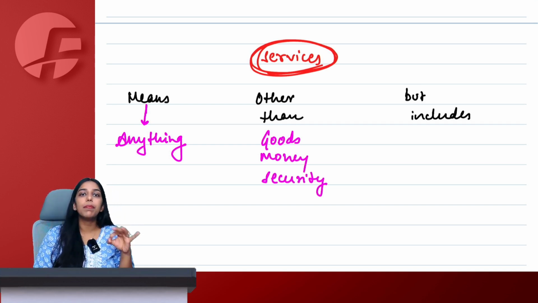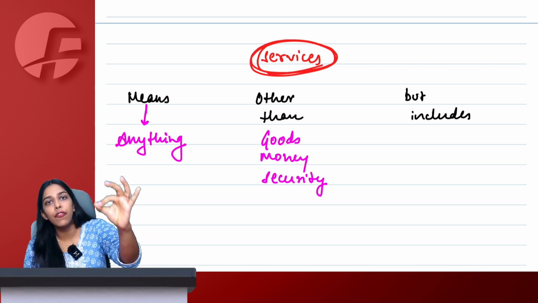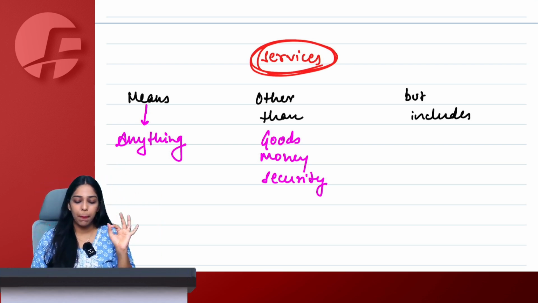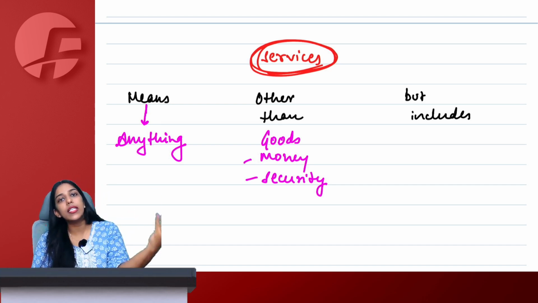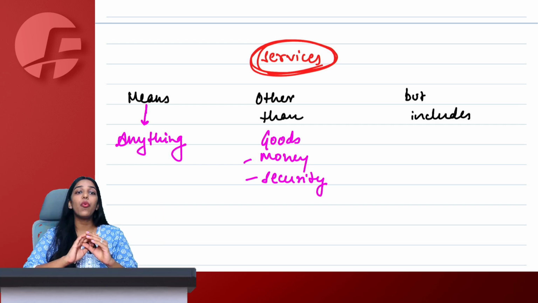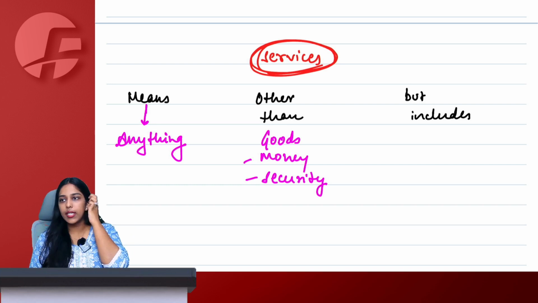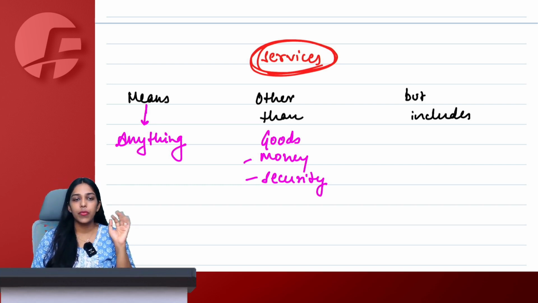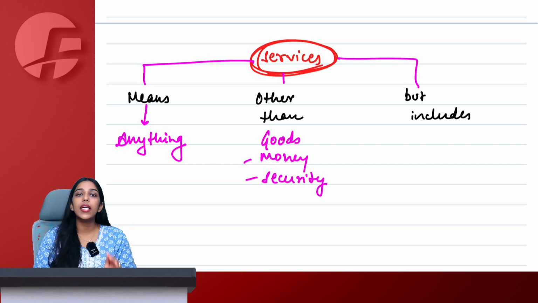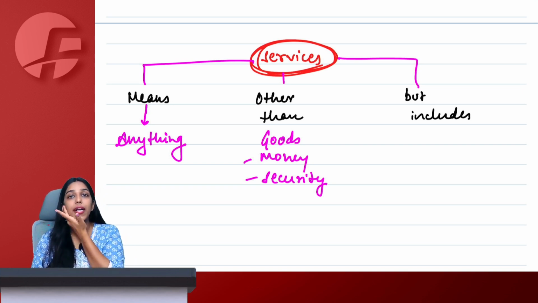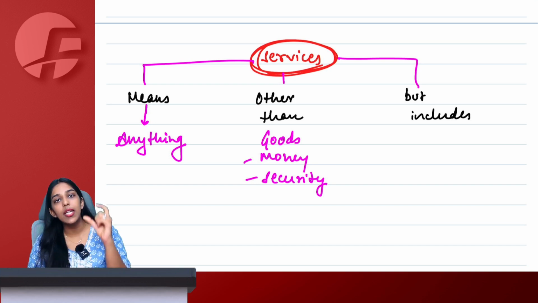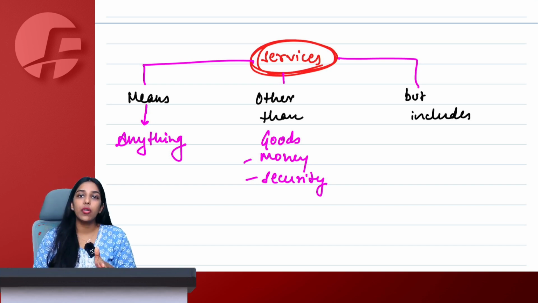So if something is particularly falling under the definition of goods, then consider them as goods. Money as well as security are neither goods nor services. Now whatever is left, everything is a service only. What they are saying, service means anything other than goods, money or security. So if something is particularly falling under the definition of goods being movable property or actionable claims or anything like that, then you consider them as goods only. If they are not goods, then are they money or security? Then also they are not services.